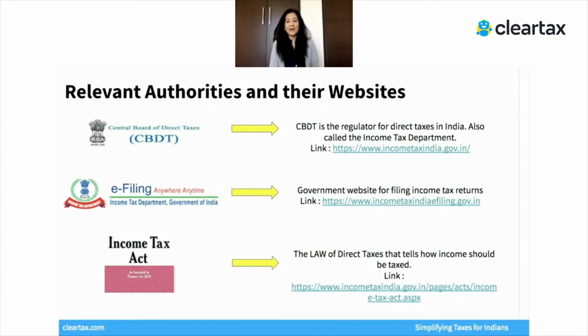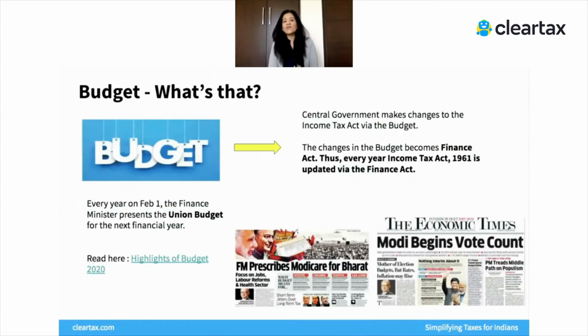But what really happens is that every year the government releases a budget document. Now, what is a budget document? In India, it's a big announcement that happens every financial year on the 1st of February, when the government comes out with various tax proposals and also various other economic proposals.